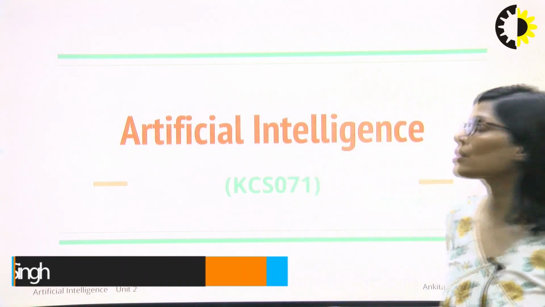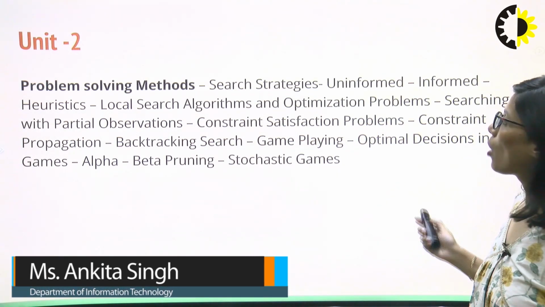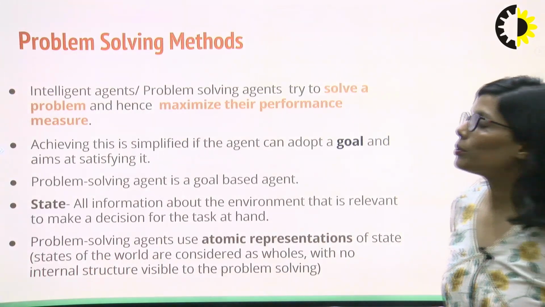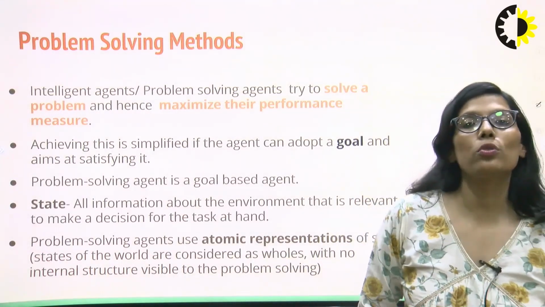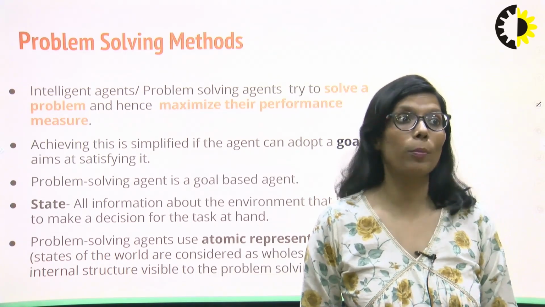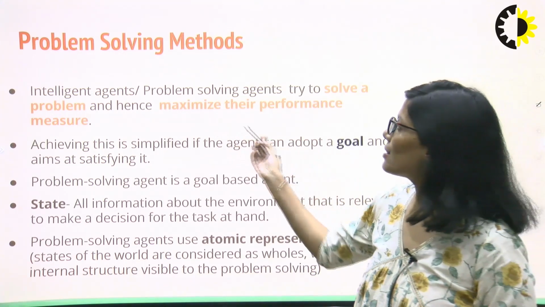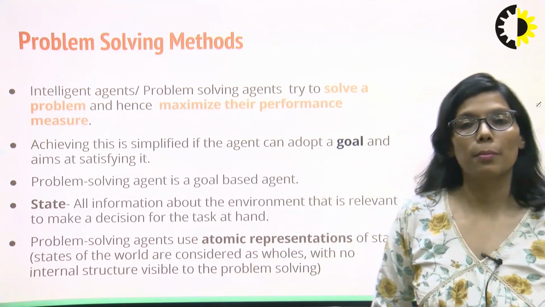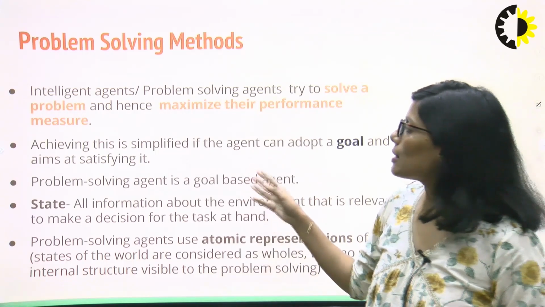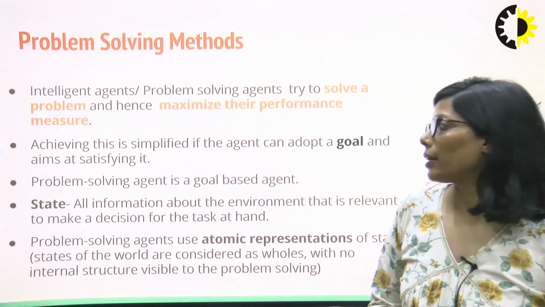Today I am going to discuss the problem solving methods from Unit 2, the first topic of Unit 2. Now, the goal of AI is to solve every problem of the world. So we can say the agents of AI are problem solving agents. Now these agents try to solve a problem and hence maximize their performance measure. Achieving this is simplified if the agent can adopt a goal and aims at satisfying it.